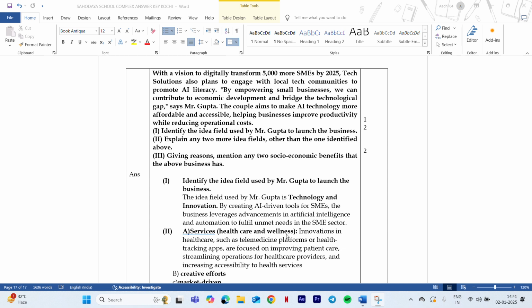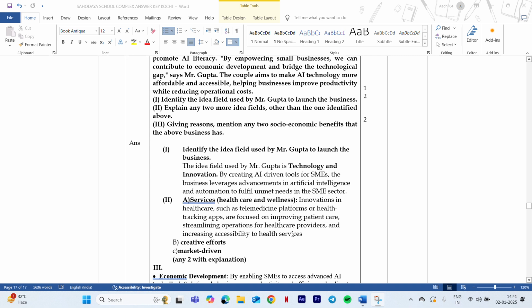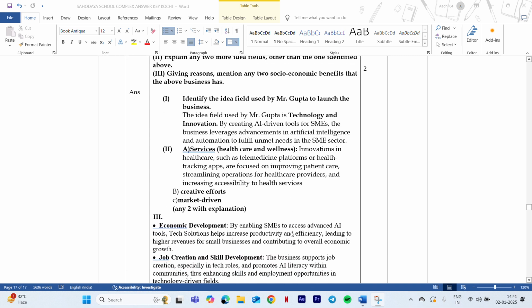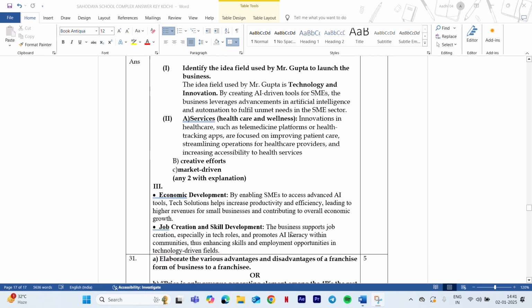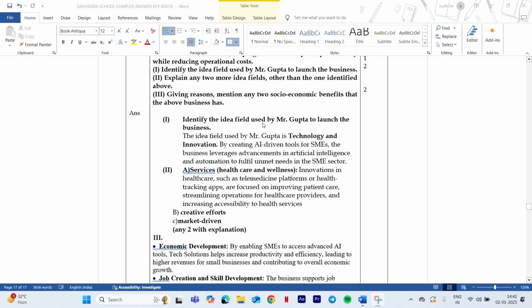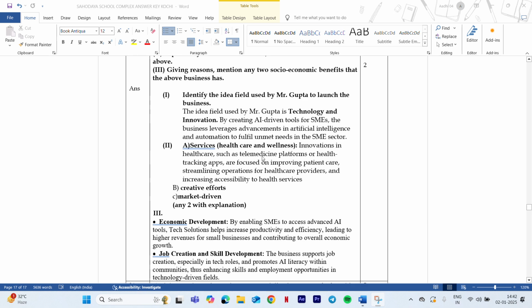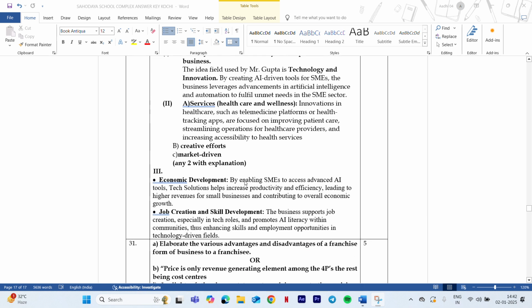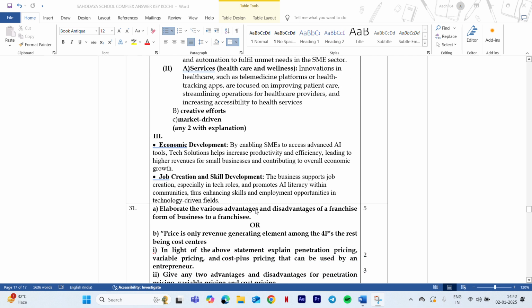The next one is, state any 2 idea fields other than this. You can write natural resources, market driven, service and all. So any 2 other than this. Next one is, mention 2 economic and social benefits, so you have to explain 2 benefits. One is economic development: since it is AI driven tools, it helps in productivity and efficiency of the business. Next one is job creation and skill development. So these are the answers. 1 mark for identifying the idea field, 2 marks for explaining 2 idea fields, and 2 marks for explaining the benefits. This is how you get 5 marks.